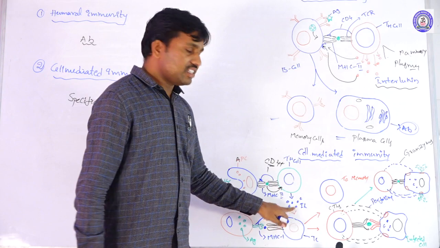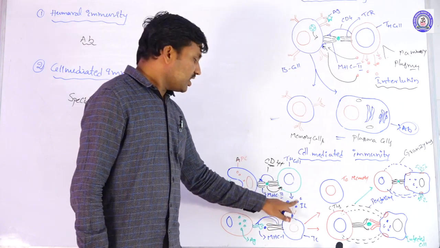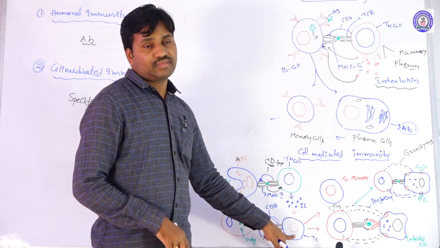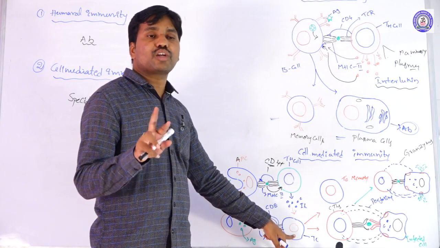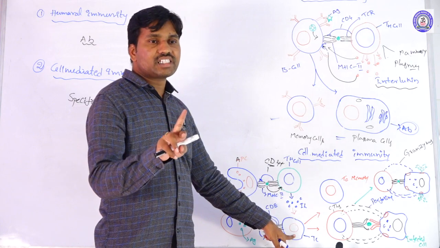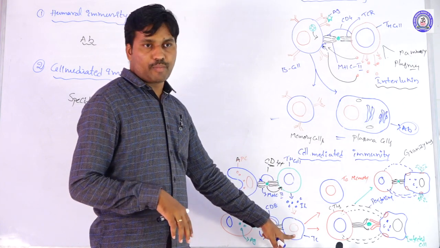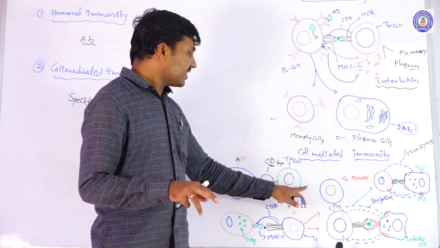Then these interleukins activate the TC cells here. The TC cells also form two types, effector cells and memory cells. TC cells are also like the TH cells.